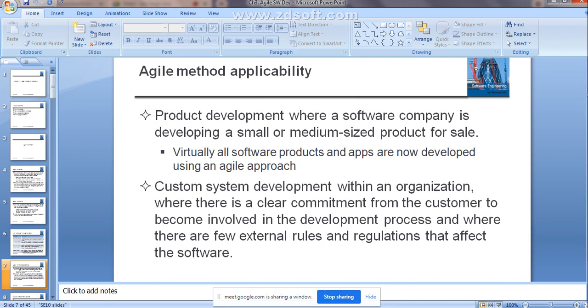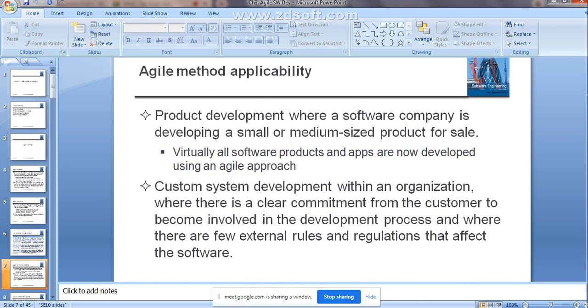where exactly this is applicable. Agile methods, where you are going to apply this one in real time. Mainly you are going to use it in product development, or you can use it for custom system development within an organization. In these two areas you can use the agile methods.